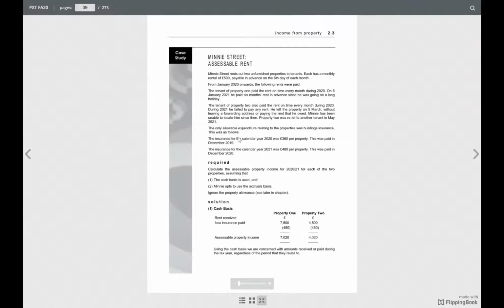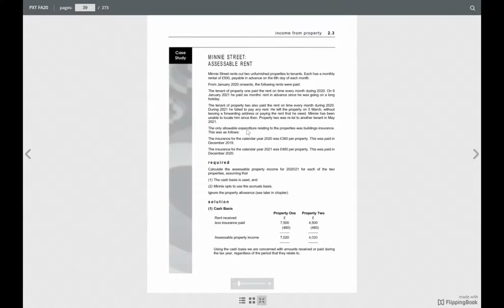Oh my gosh. The tenant of property 2 also paid the rent on time every month during 2020. During 2021, he failed to pay any rent. He left the property on 5th March without leaving a forwarding address or paying the rent that he owed. Many has been unable to locate him since then. Property 2 was relet to other tenants in May 2021.